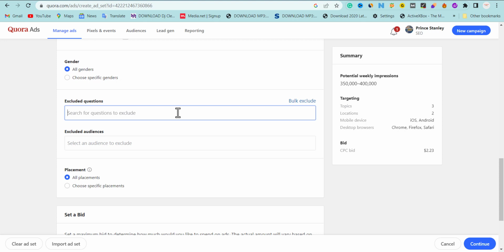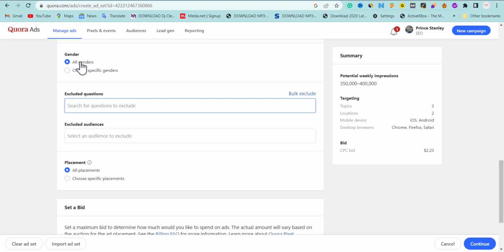But first of all, in this case, since we are not running by impression, what we are running is by CPC, so there's no need to exclude any word. Anybody that did not click on our campaign, we're not going to be charged. So you can exclude the question, exclude the audience you want. That's good. The gender, leave it on all genders.